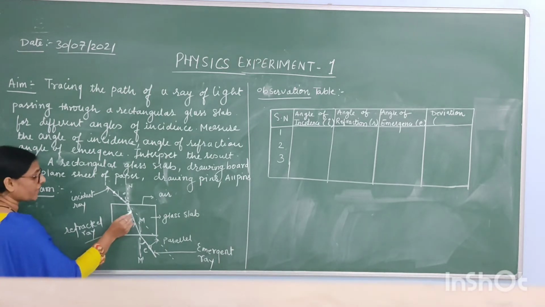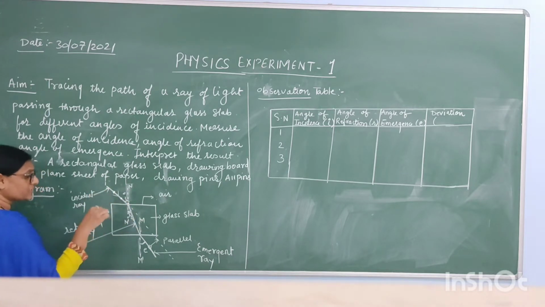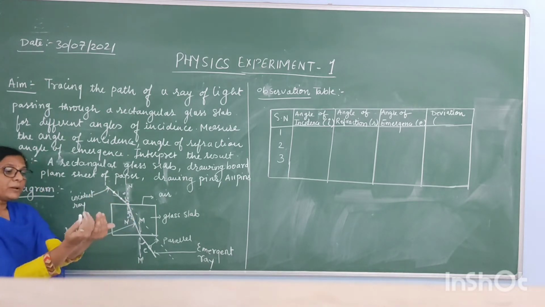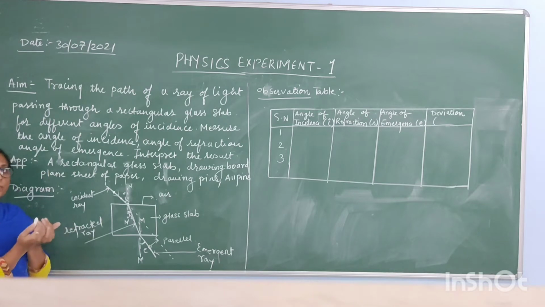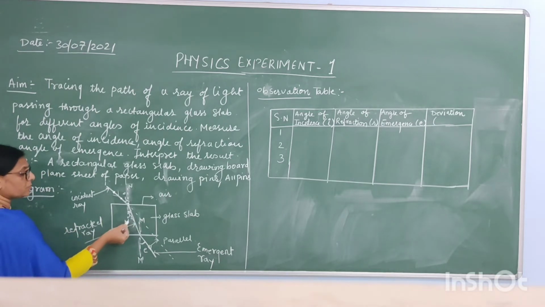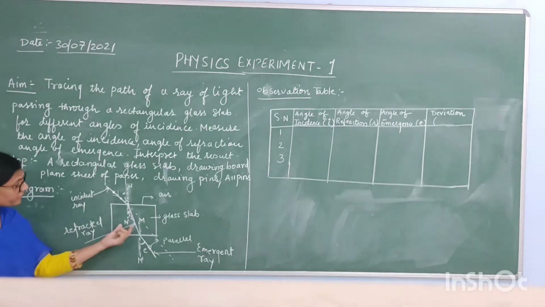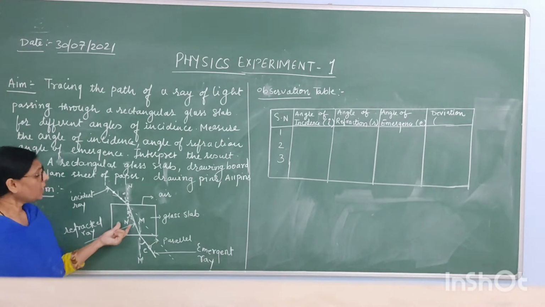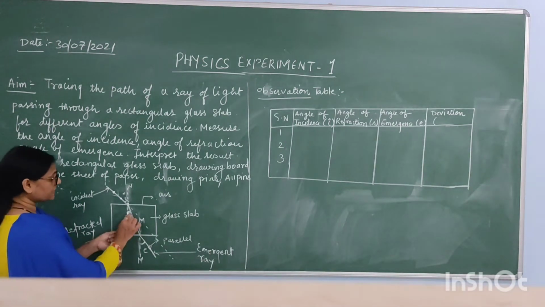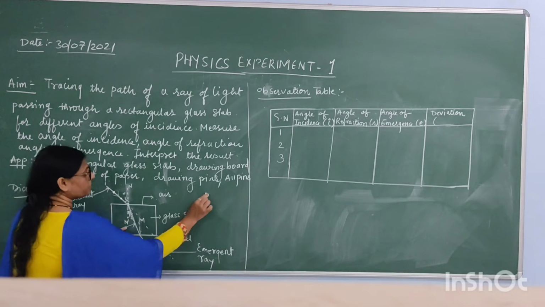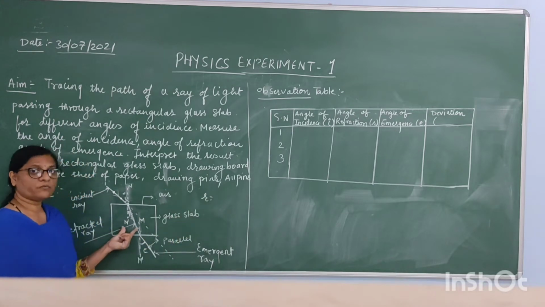So here refraction of light will take place, and when this ray enters the denser medium, it will bend towards the normal. See here, it is bending towards the normal. R is the angle of refraction.